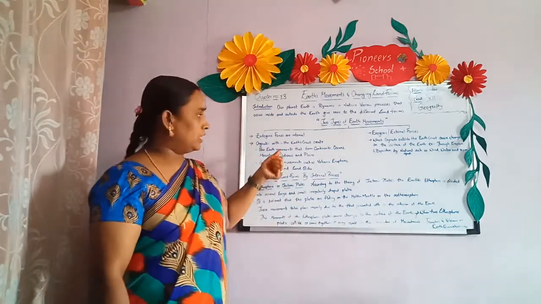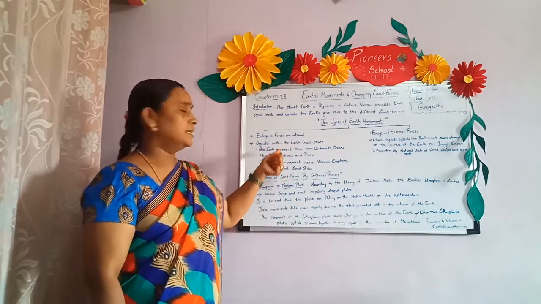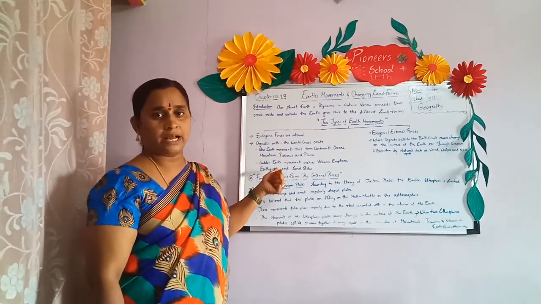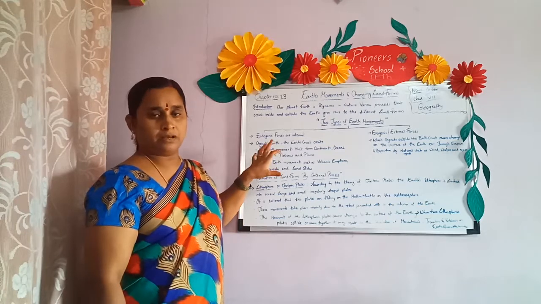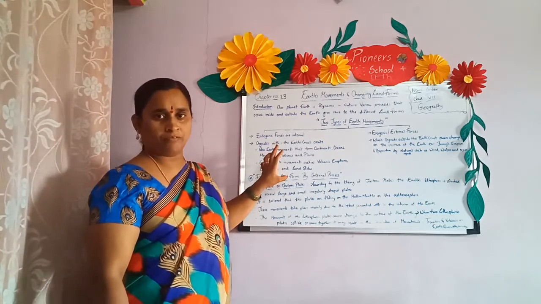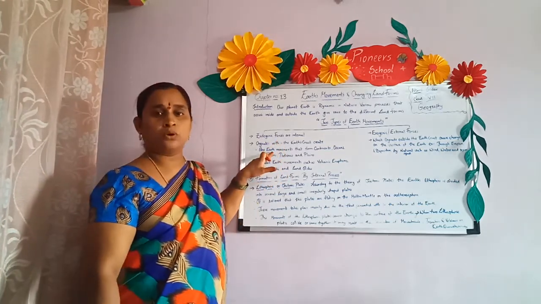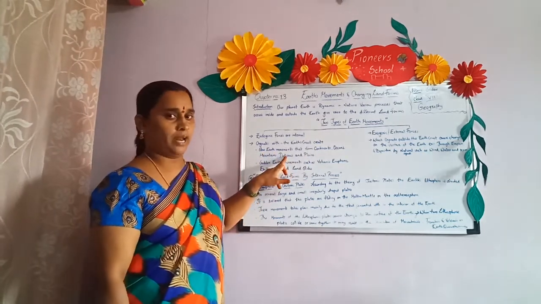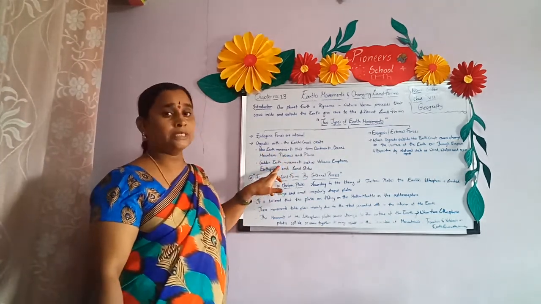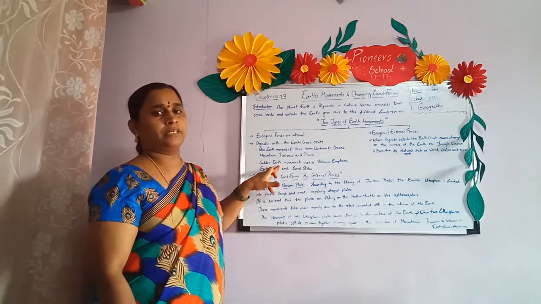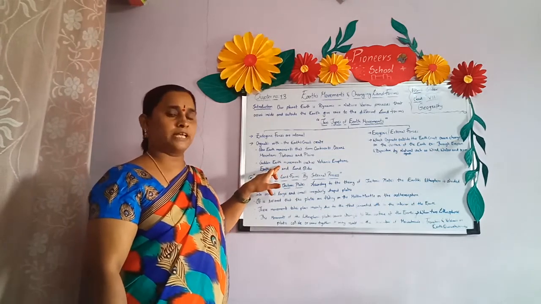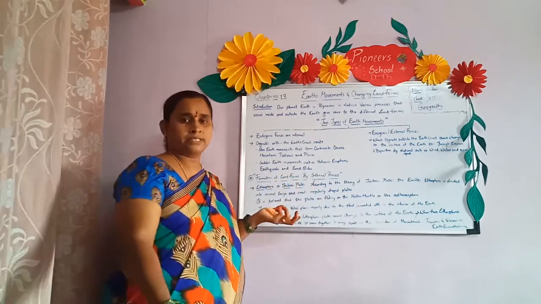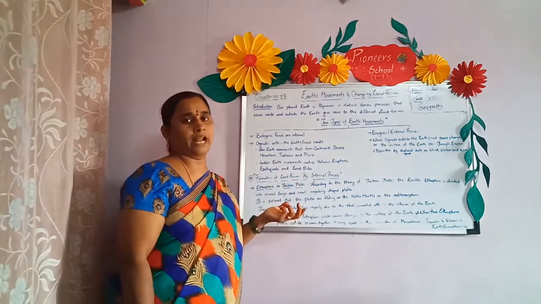Already we have discussed that due to internal process, slow earth movements will occur, as well as sudden earth movements. Due to sudden earth movements, we have a lot of damage, children. But due to slow earth movements, we don't have any damage, so landforms can be formed. Due to sudden earth movements, a lot of destruction may occur to human life, property and cattle. I think you understand this regarding cyclones and floods; we have discussed them in earlier classes.